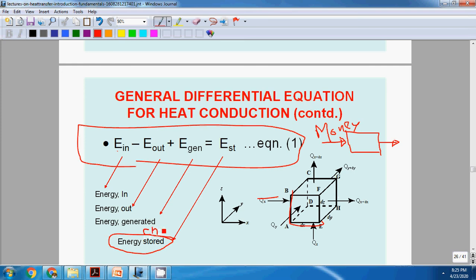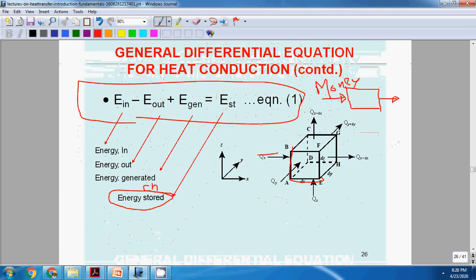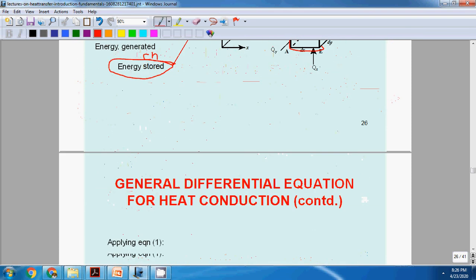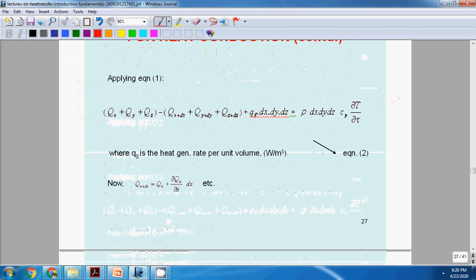Energy change or energy stored means, if initially the energy of the system is assumed as 0, then that will be the stored energy. Or we can write: the rate at which energy enters the system minus the rate at which energy leaves the system plus energy generated in the system is equal to the change in the energy of the system. This is nothing but the law of conservation of energy. By deriving this, we will get one equation.